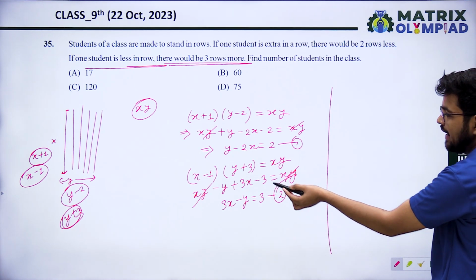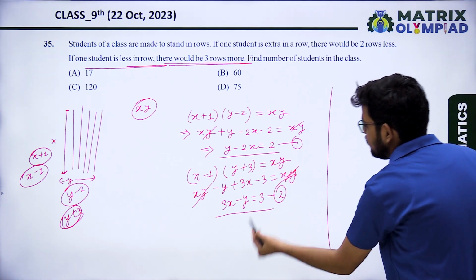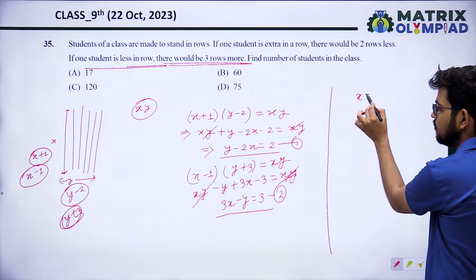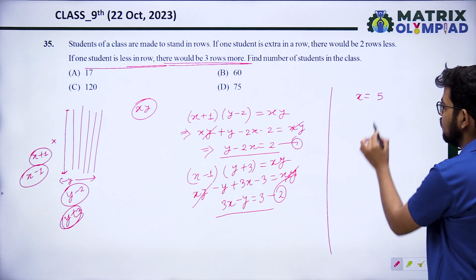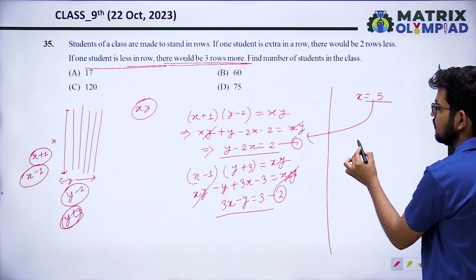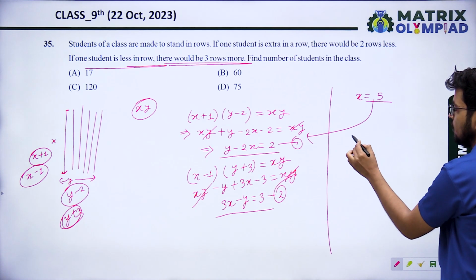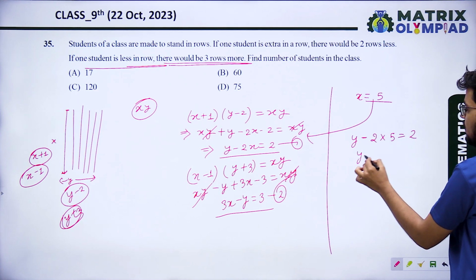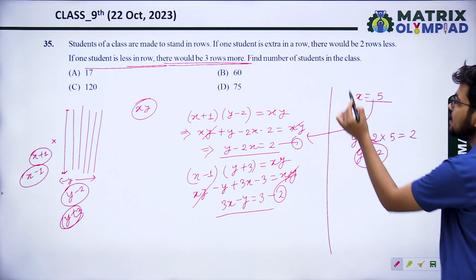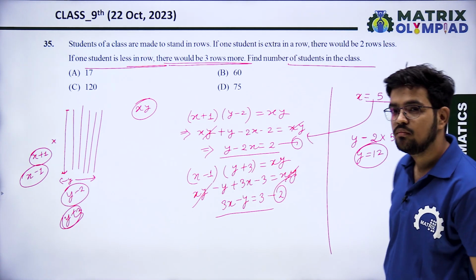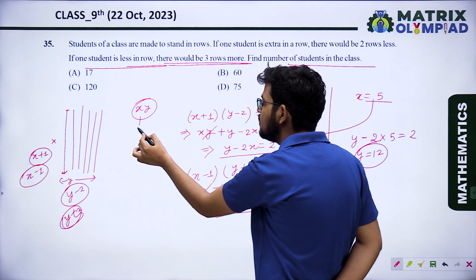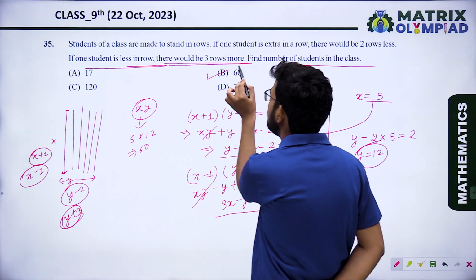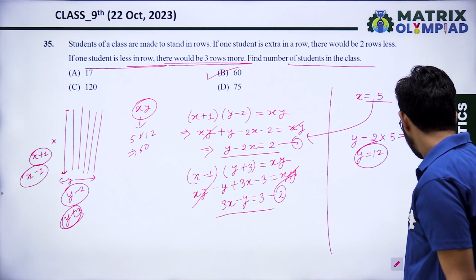So when you eliminate y from equations 1 and 2, you have to add. When you add, you will get x equal to 5, and when you put x equal to 5 in any equation, you will get y minus 2 into 5 equals 2. So y will be 12. Now it is asking to find the number of students in the class. So the number of students is x into y. So 5 into 12 equals 60. So option B is the correct answer, 60.